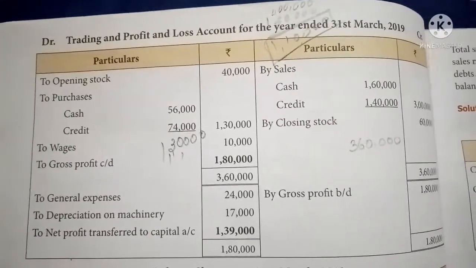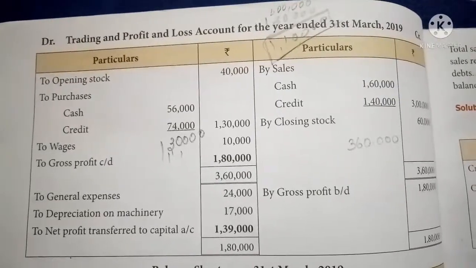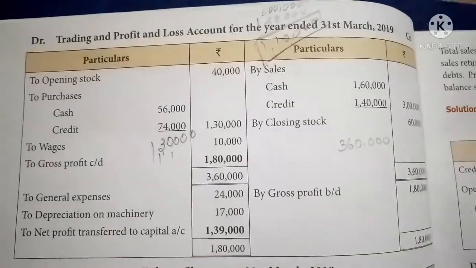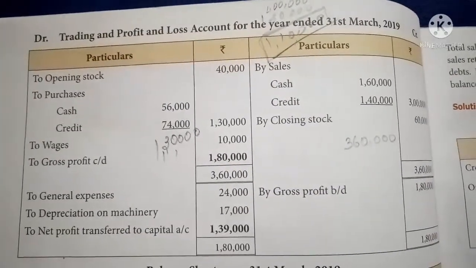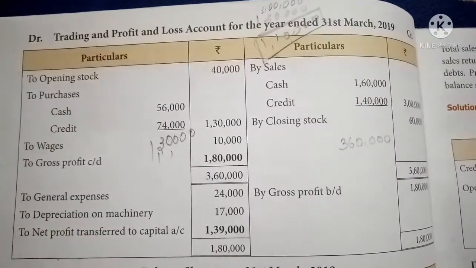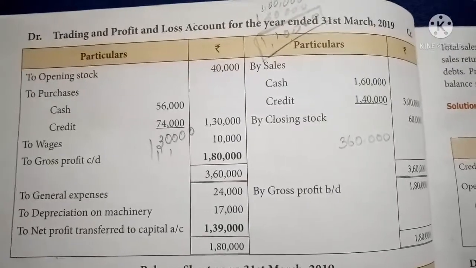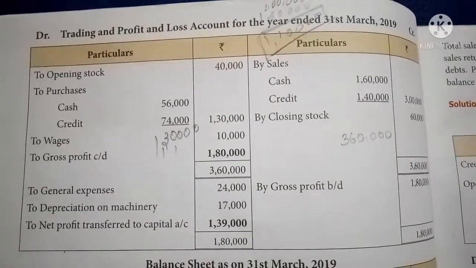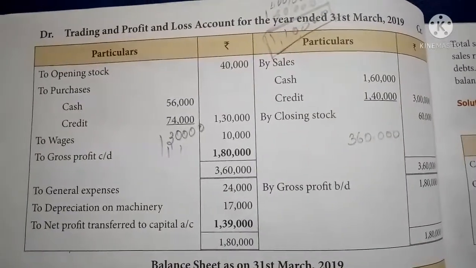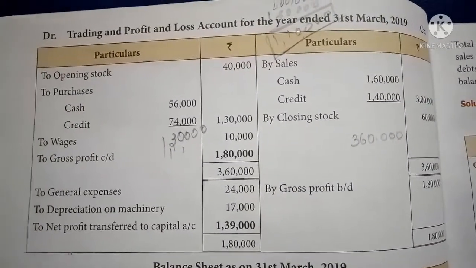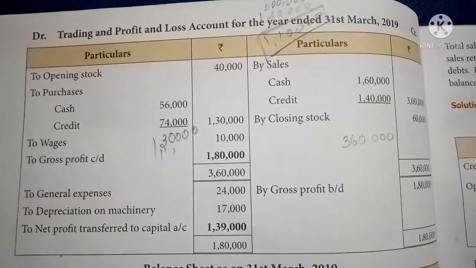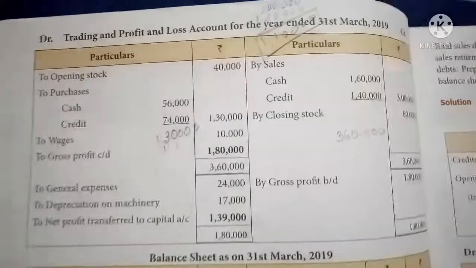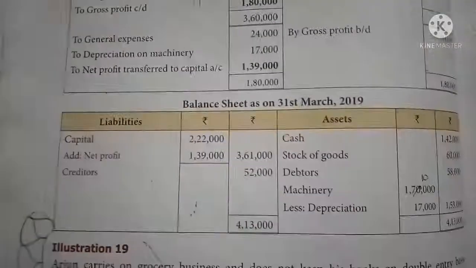After writing all these three amounts, now balance the profit and loss account. The highest amount is 1,80,000, that is on the credit side. Debit side only 41,000. Total is 41,000. So from 1,80,000 subtract 41,000, the balance is 1,39,000. That amount is net profit. So net profit is transferred to the capital account, 1,39,000. So let us prepare the balance sheet.